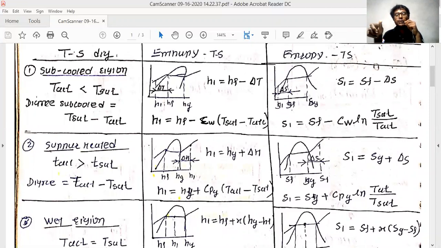And hfg is the portion inside the dome, which is the gas and liquid mixture. Keep in mind that it is also called the enthalpy of latent heat.